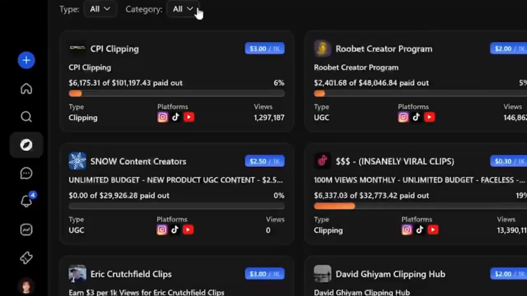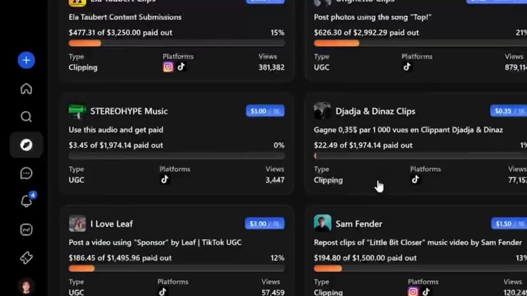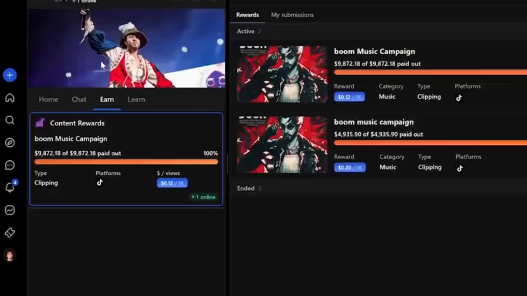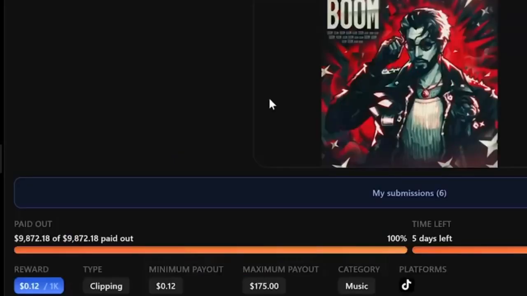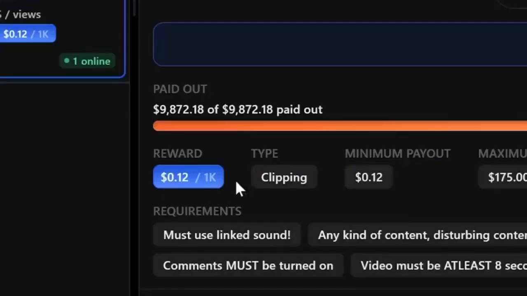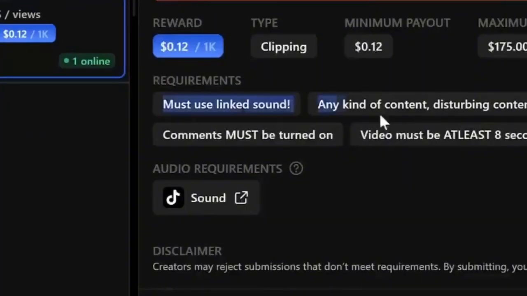Essentially, under these campaigns, I just changed the category to music, and then I found a campaign that was paying per 1,000 views that it got on a song. The campaign that we found was from an artist named BBNO$. You might know him from that song that's like da da da da da da da when I pop, that song. Basically, he was paying 12 cents per 1,000 views, and all you had to do was use the song